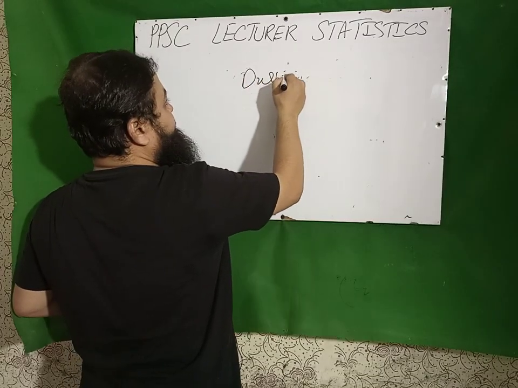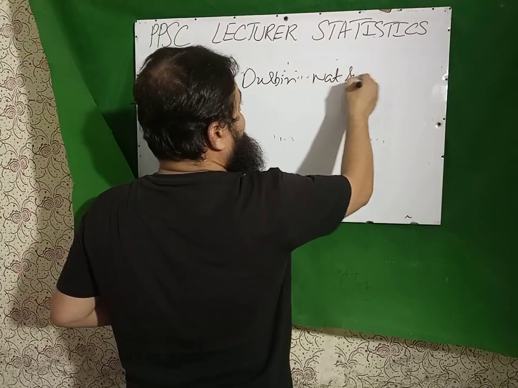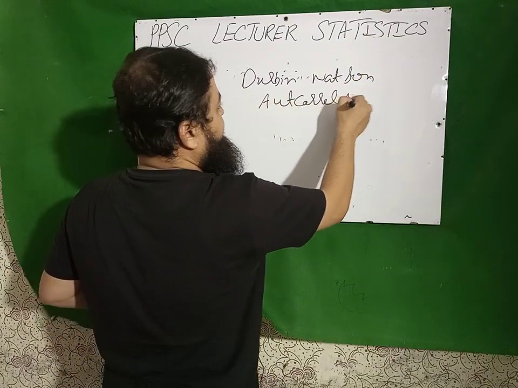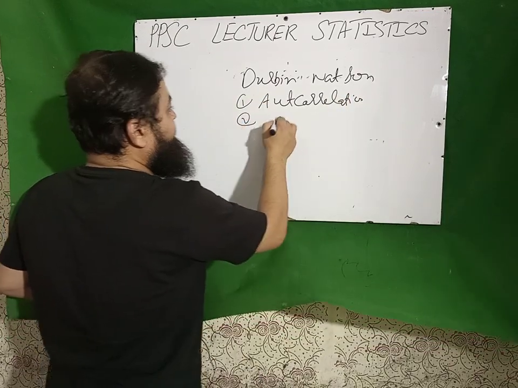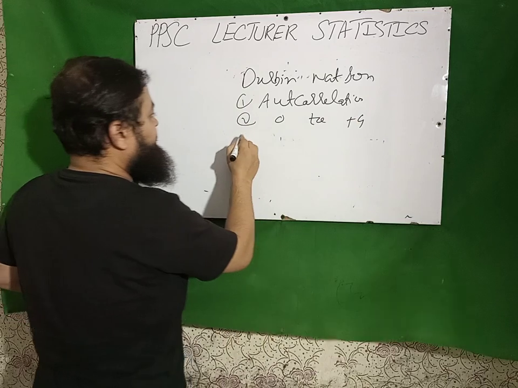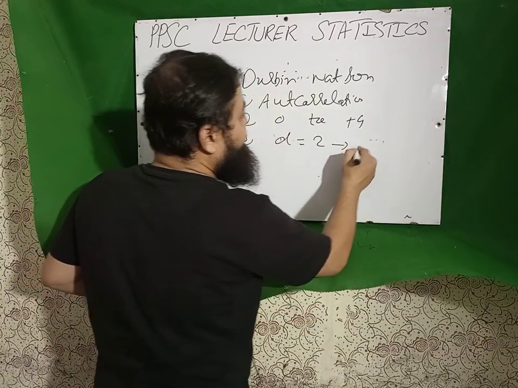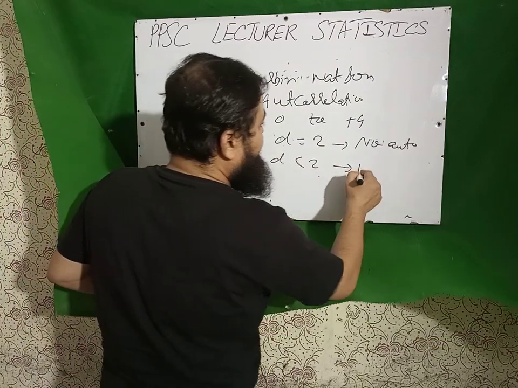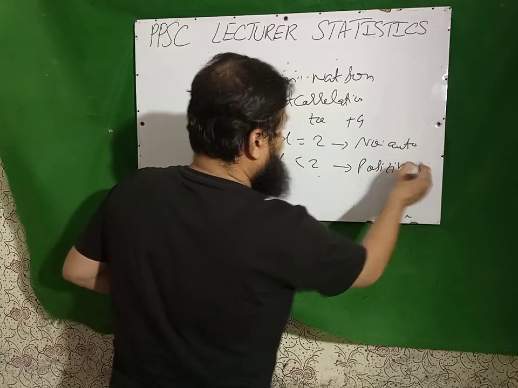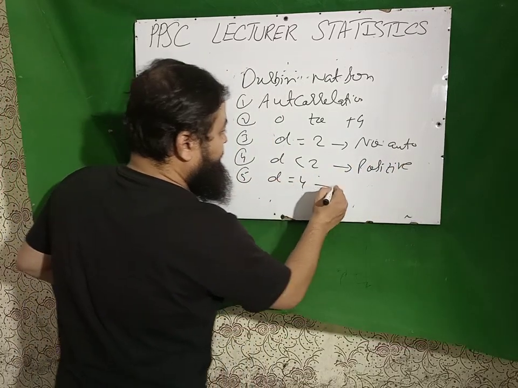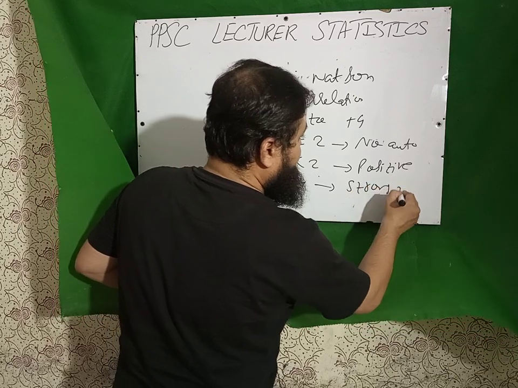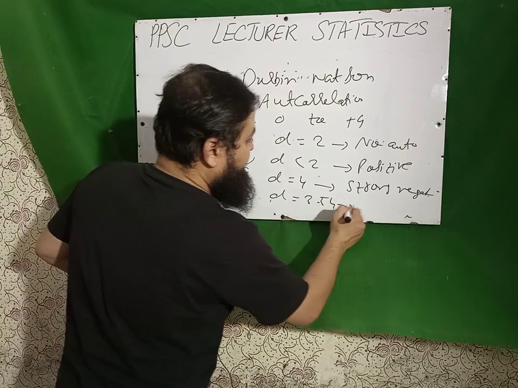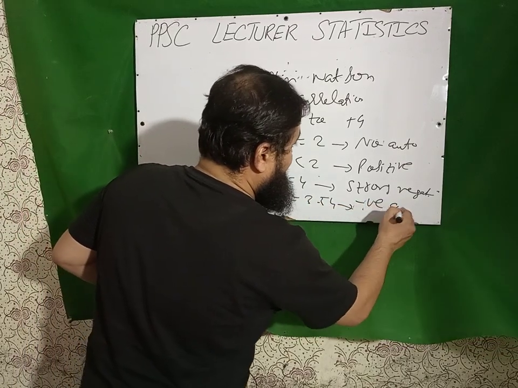Durbin-Watson, I have discussed in one of my videos. Durbin-Watson is used for autocorrelation. Its range is from 0 to +4. If D is equal to 2, it means no autocorrelation. If D is less than 2, there is positive autocorrelation. If D is equal to 4, strong negative correlation. If D is equal to 3.54, there is negative autocorrelation.